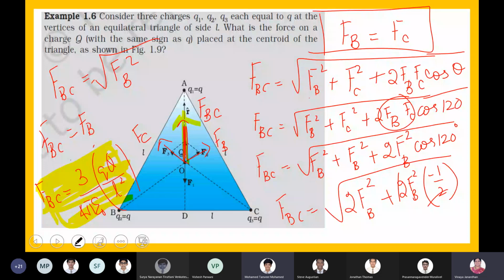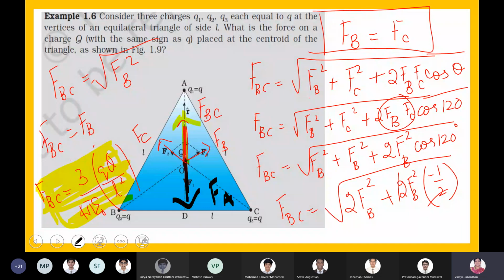Yes, correct. See, FB and FC, now we have combined it as FBC, right? There is one more force going to act, that is FA. Let us find what is FA. If FA and FBC are equal in magnitude, naturally they are opposite in direction. If you can see the diagram, if the magnitude of FA is equal to the magnitude of FBC, then we can say the net force acting on the charge at the centroid is 0.